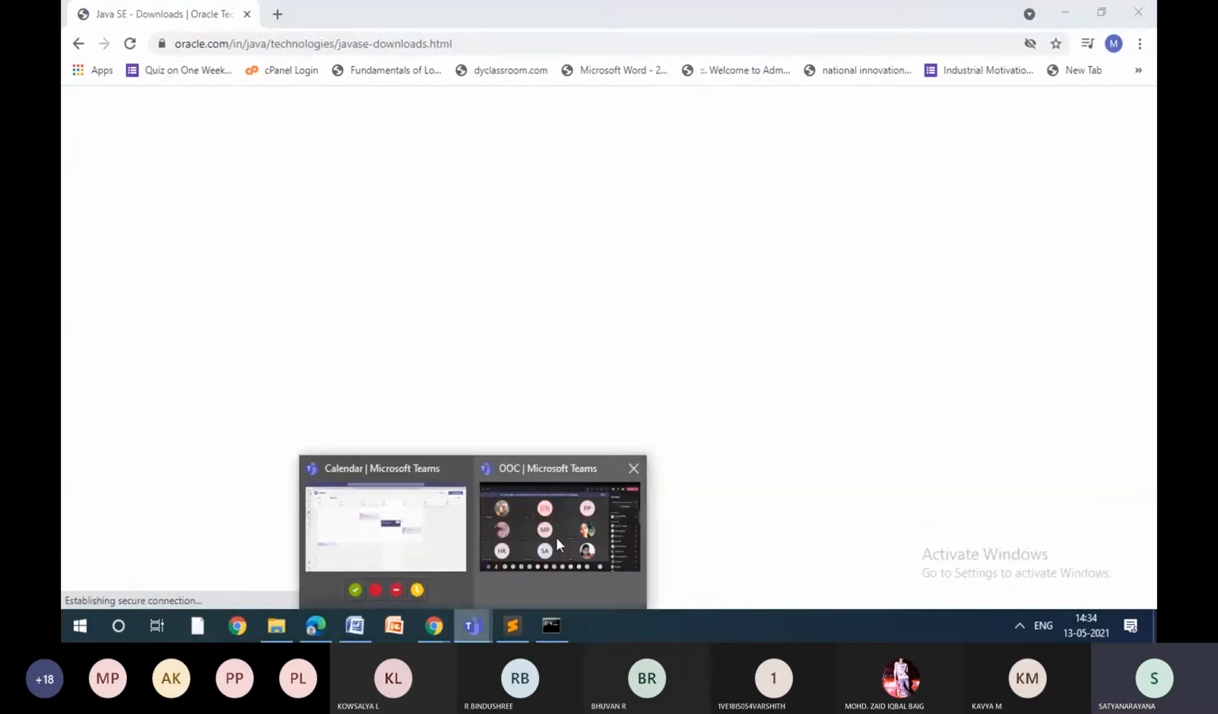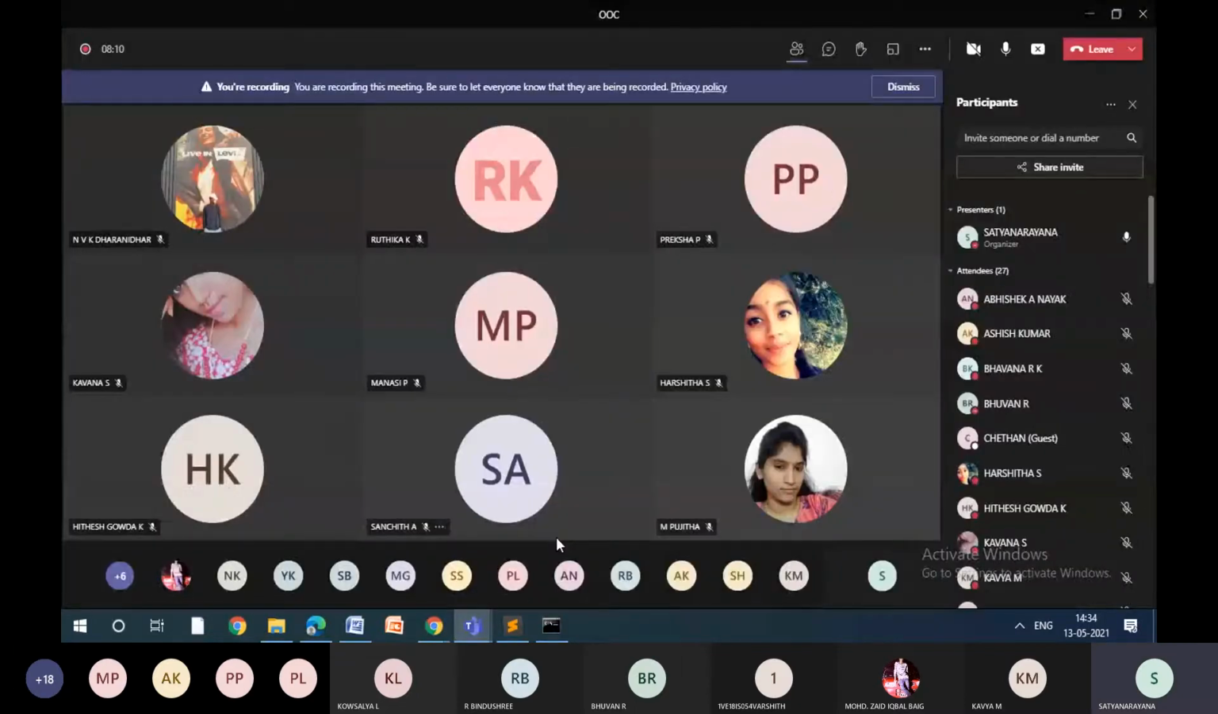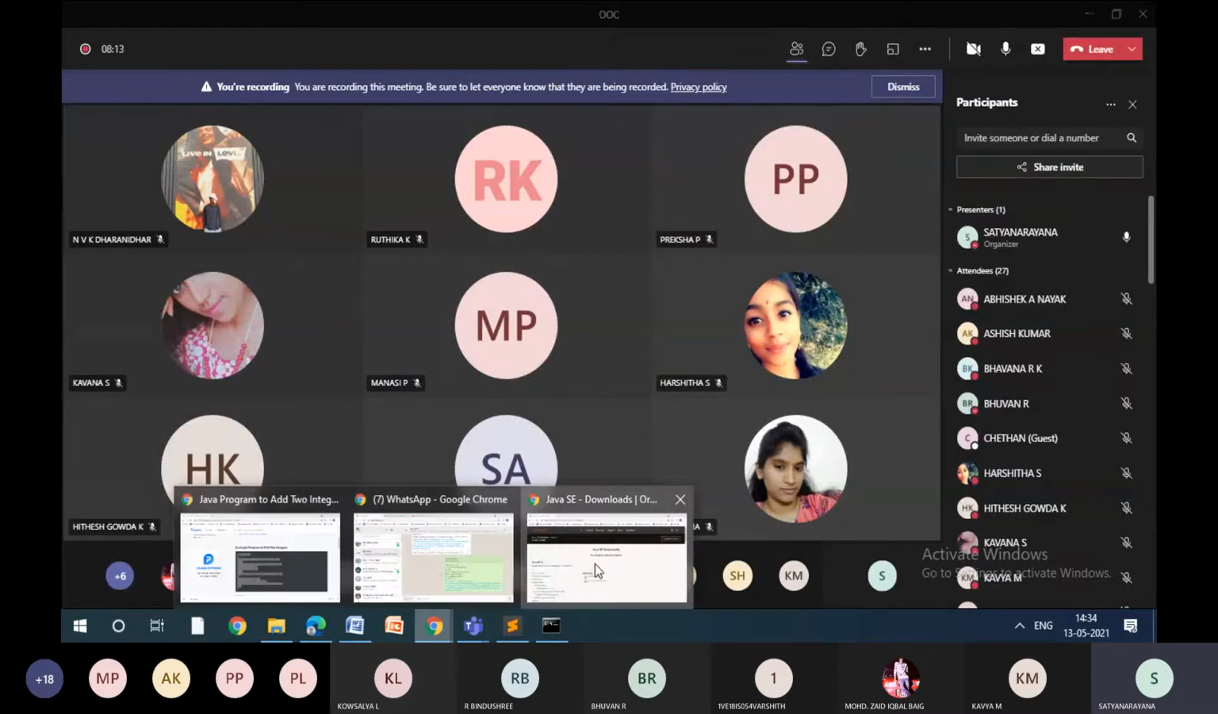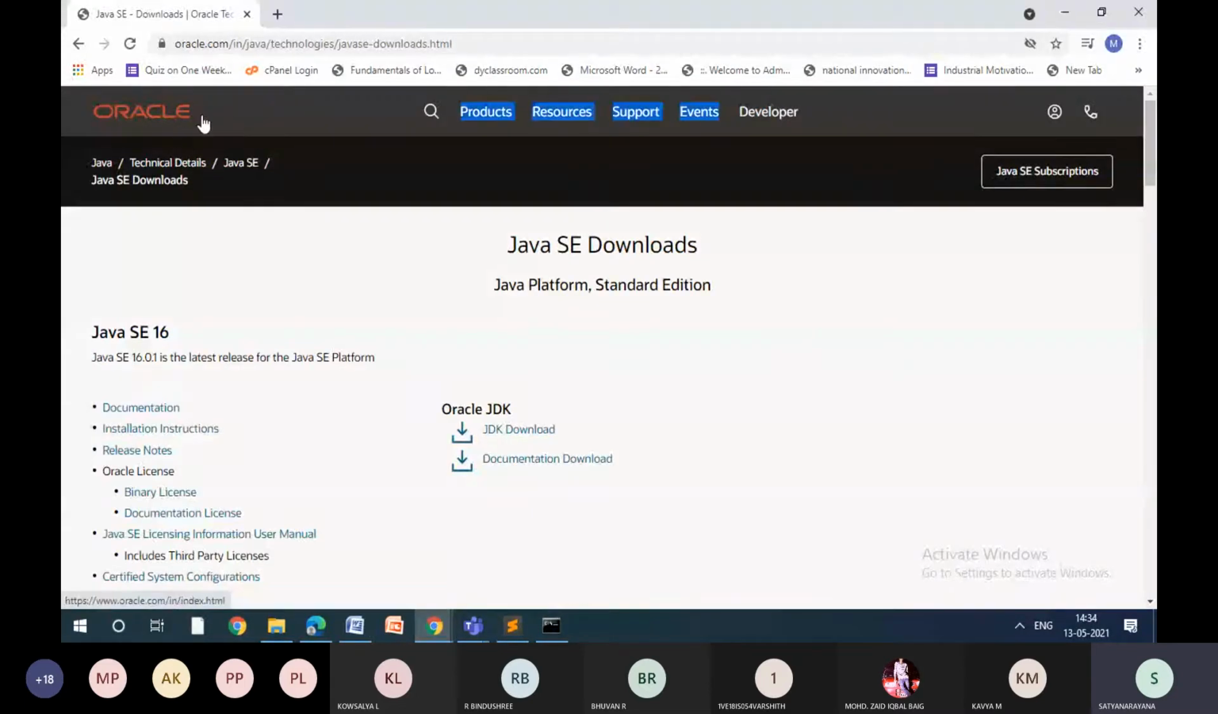Java was actually invented by Sun Microsystems. Today also, if you install, you will get Sun Microsystems only. But recently, Oracle has acquired Sun Microsystems. That's why you go to the Oracle website to download it. Now you can see here the 16 version is going on. The 16th release is going on. These are the stable releases. So 11 is there, 8 is there.